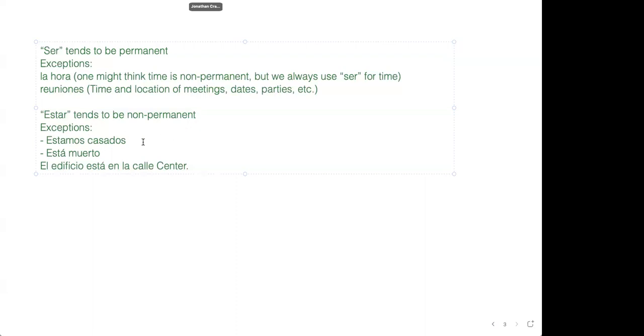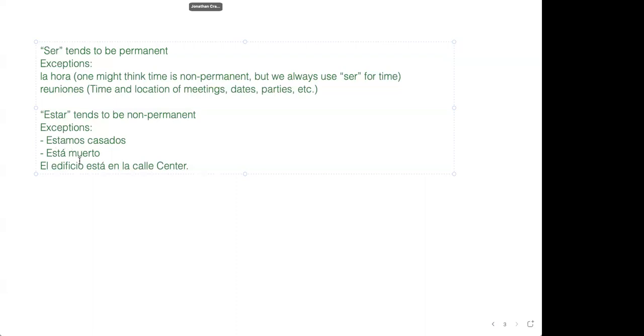There are some exceptions, like estamos casados means we are married. You would think that would be like a permanent thing, because a job title or an occupation is considered to be ser. You would think that being married would also be ser, but it's not. It's estar. So we have to remember. And also being dead, está muerto. For whatever reason, we say está. And so these are the exceptions.